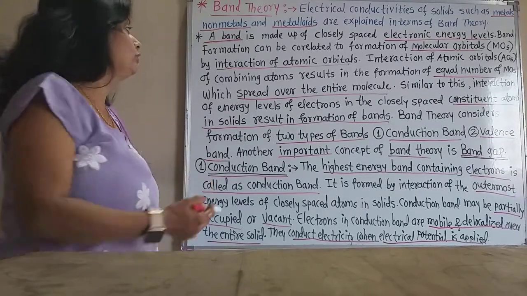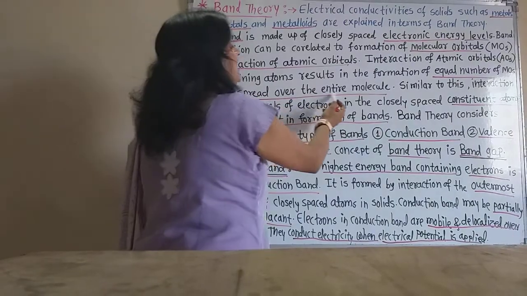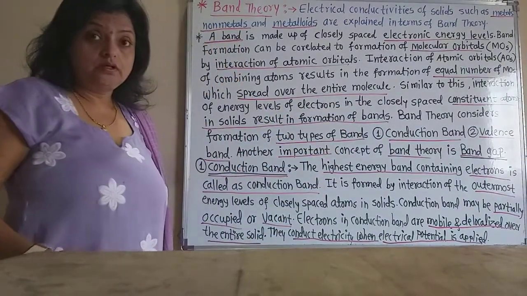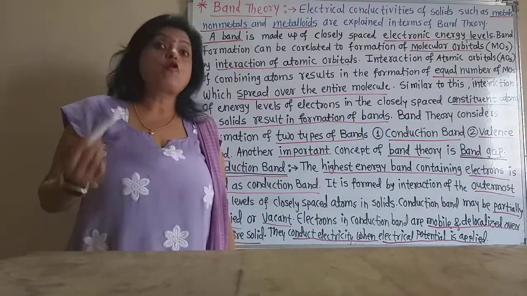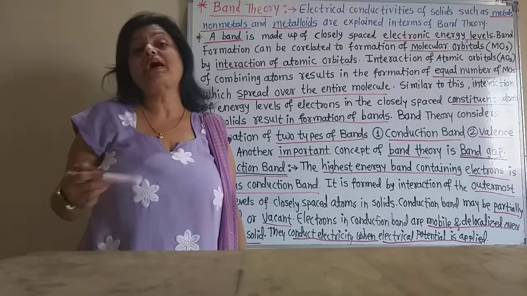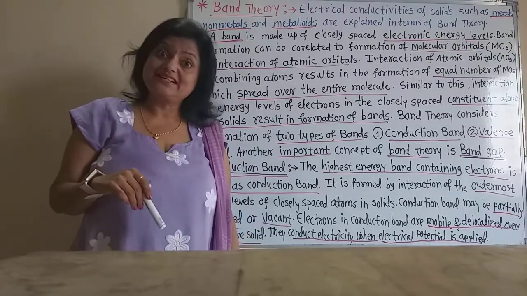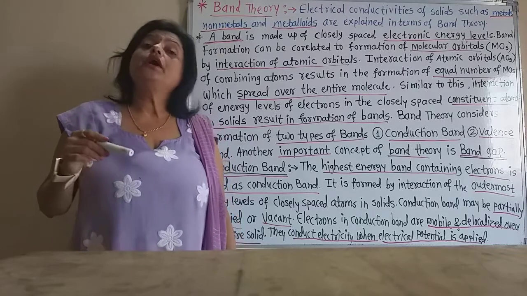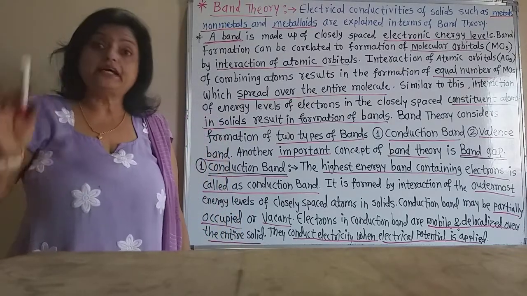And these molecular orbitals spread over the entire molecule. The molecular orbitals formed, such as sigma, sigma star, pi, pi star, from the atomic orbitals s, p, d, f, spread over the entire molecule.